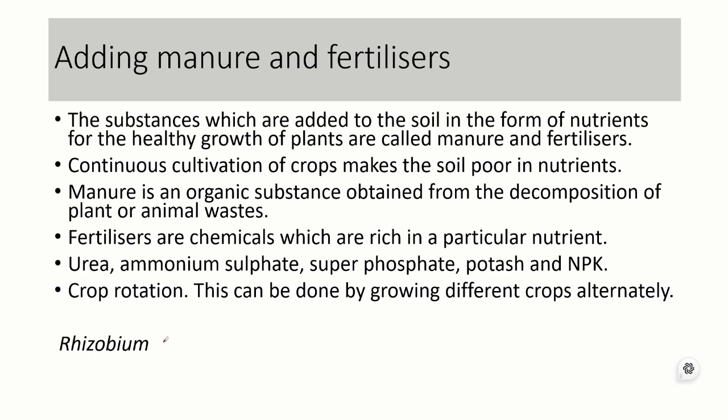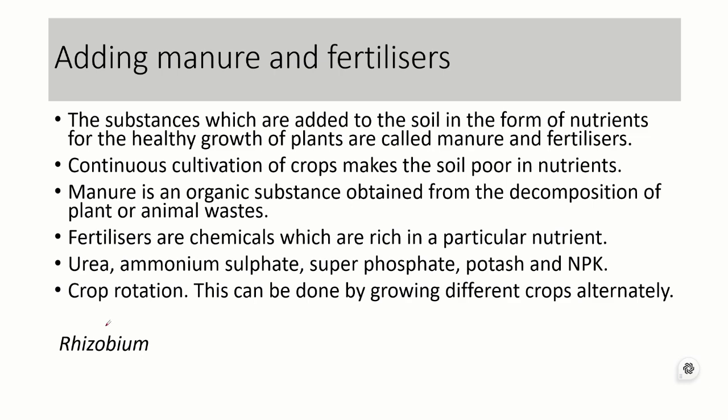Rhizobium is an example of a microorganism which fixes atmospheric nitrogen into the soil. As we know, nitrogen is present in air. It can't be accessed by plants as it is in gaseous form. This rhizobium will fix the atmospheric nitrogen, that is gaseous nitrogen, into an absorbable form. It will absorb the atmospheric nitrogen using the nitrogenase enzyme, and it will supply it to the plants.